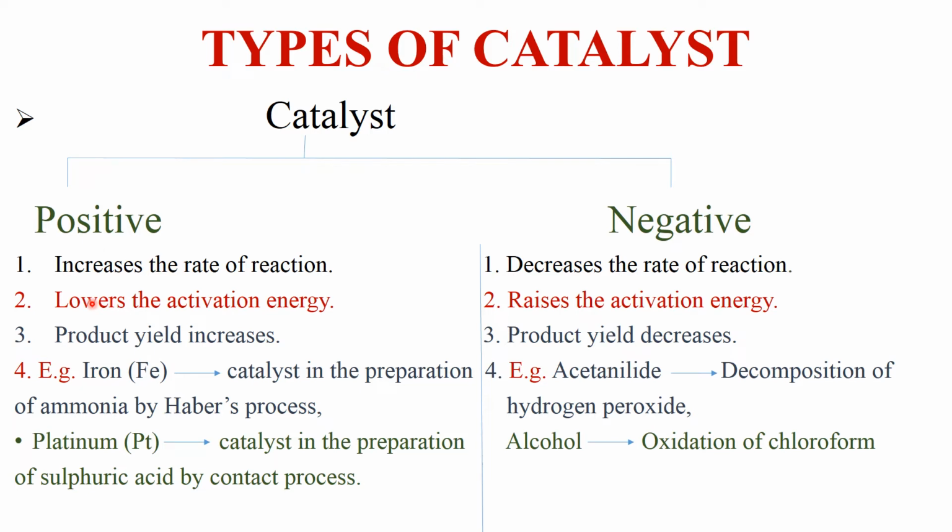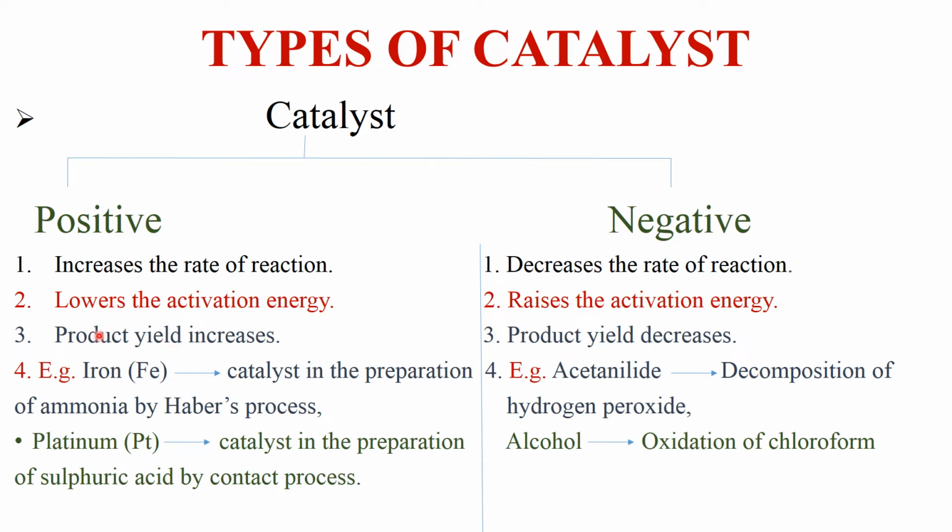Next, how do positive catalysts increase the rate of reaction? By lowering the activation energy. By lowering the activation energy, what happens? More reactant molecules will cross the energy barrier and form product, thereby product yield increases. Negative catalyst, what do they do? They decrease the rate of reaction. It means they raise the activation energy for the reactant to cross the energy barrier, thereby resulting in low yield of product. Understood?